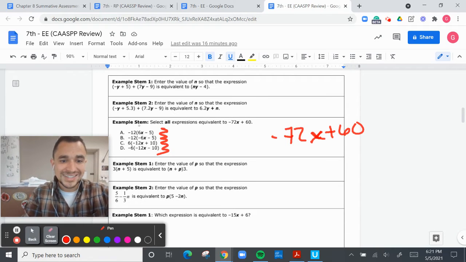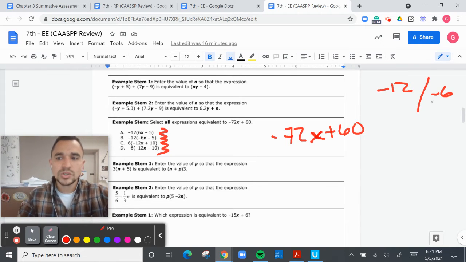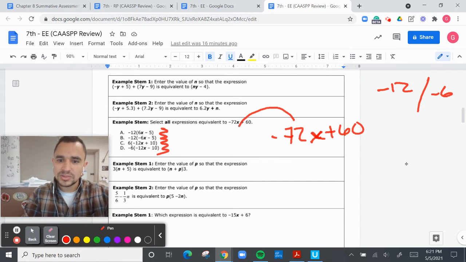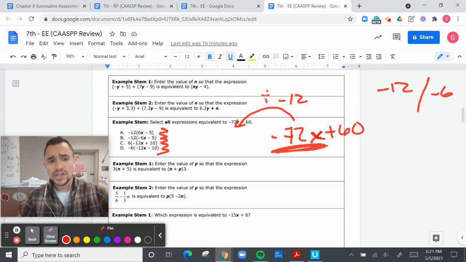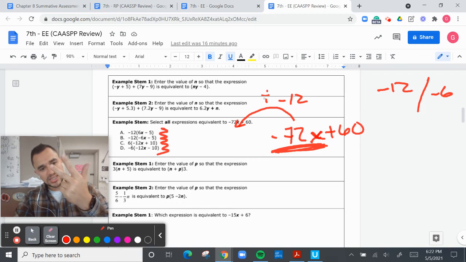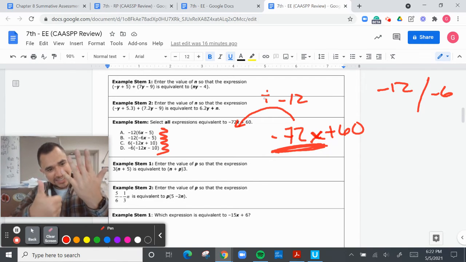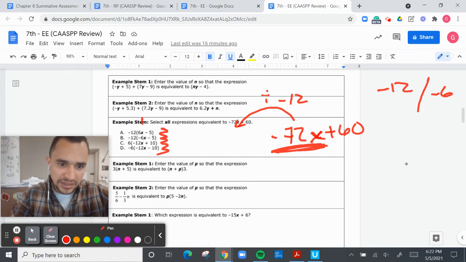So we have negative 12 and 6. First thing I'm going to try is negative 12, or just 12 in general, and the second number is going to be negative 6, or just 6 in general, and see what makes sense. So if I take out a negative 12, what will that leave me here for this term? Well, I'm taking out, so I'm basically dividing by 12, because distributing is multiplying in, to take out is dividing. So 12, 24, 36, 48, 60, 72. I know my multiplication tables. 72 is 6 twelves. And if you look right here, it is 6. They tell you it's 6, but that's just a double check.